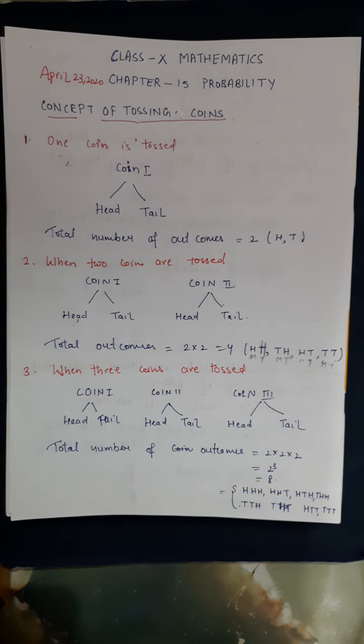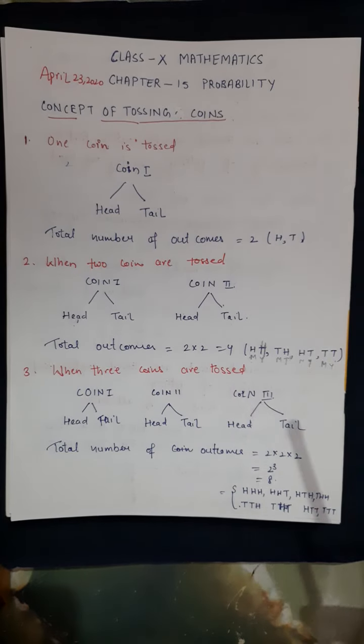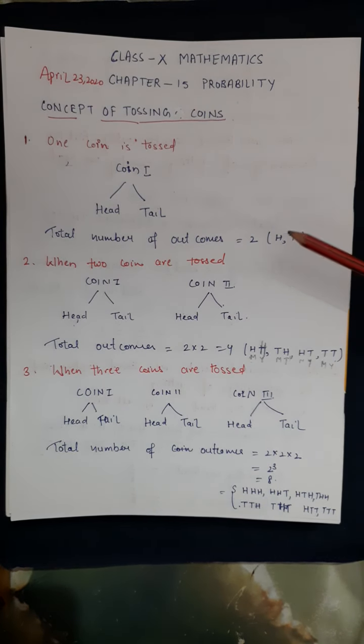Yesterday we did the basics of probability. Today we will discuss the question answers related to the various concepts. First, we will discuss the concept of tossing a coin. Let's see what happens when a single coin is tossed. When a single coin is tossed, there is a possibility of head or tail coming up. So the total number of outcomes is 2 in this first case.